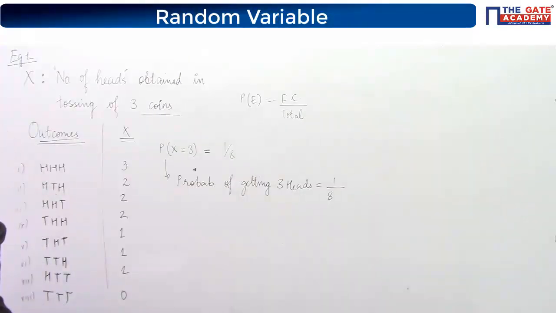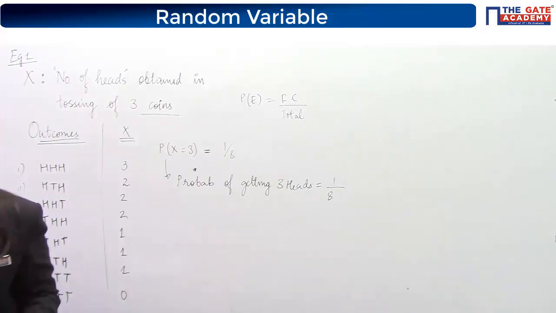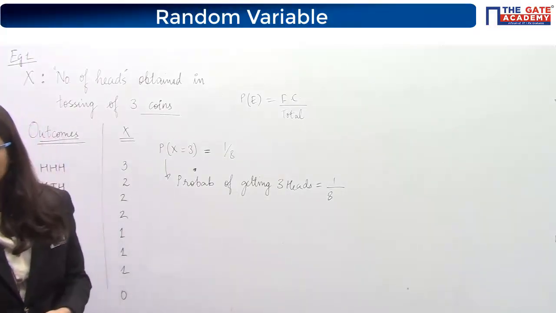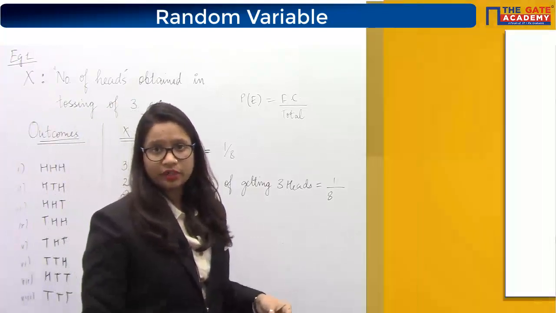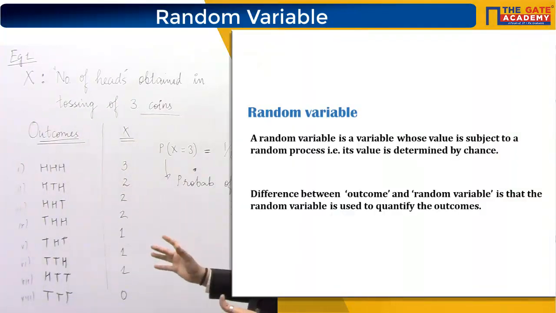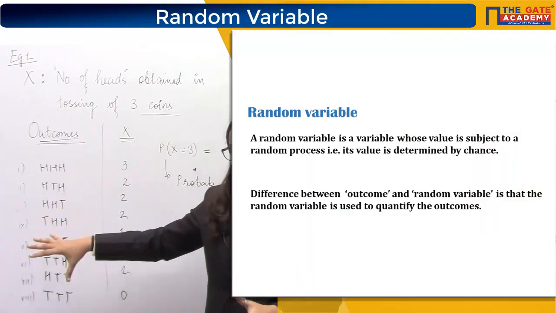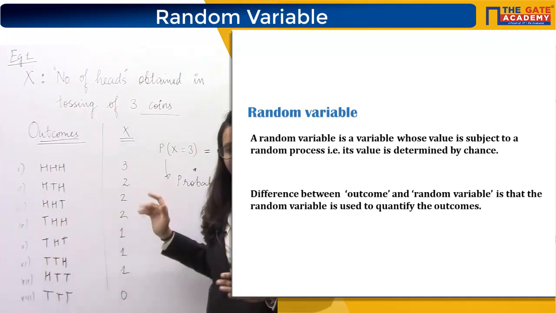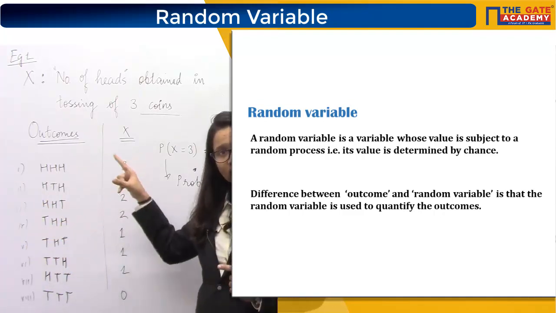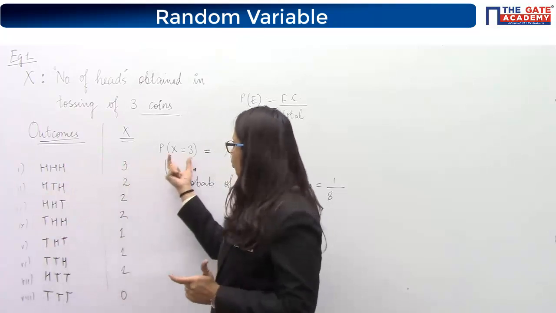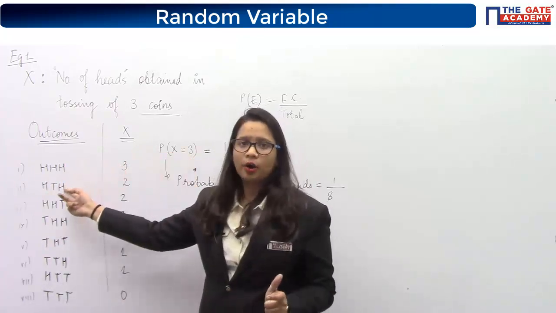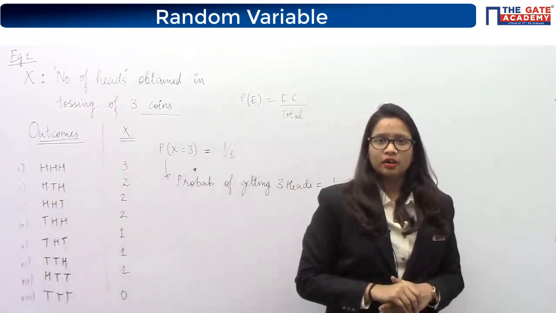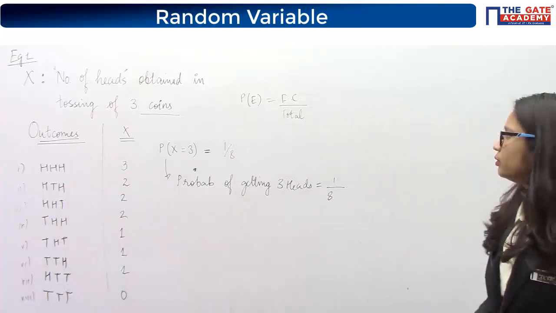So after writing down this example, you can write down this statement, the difference between outcome and random variable. What is the difference between outcome and random variable? So outcome is a quantity which is occurring in real life, but random variable is not occurring in real life. It is just quantifying your outcomes. It is just telling you a number regarding your outcome. That is the thing which is done by your random variable.